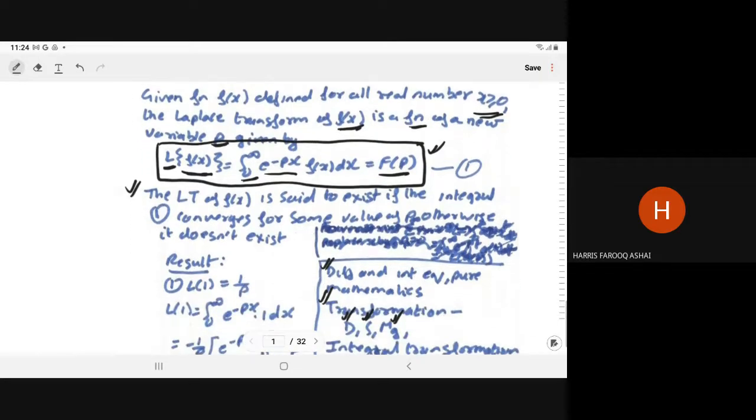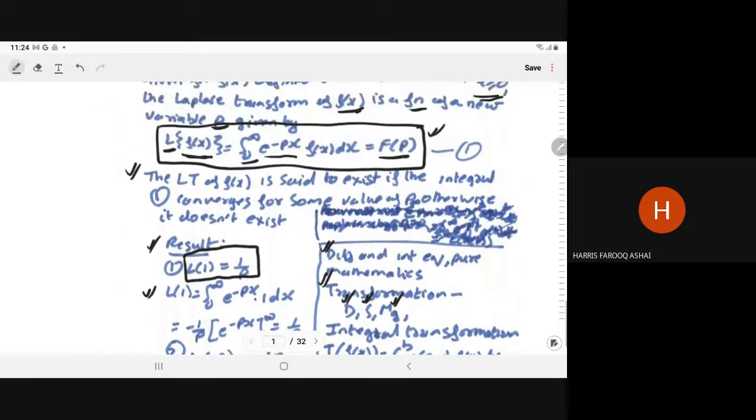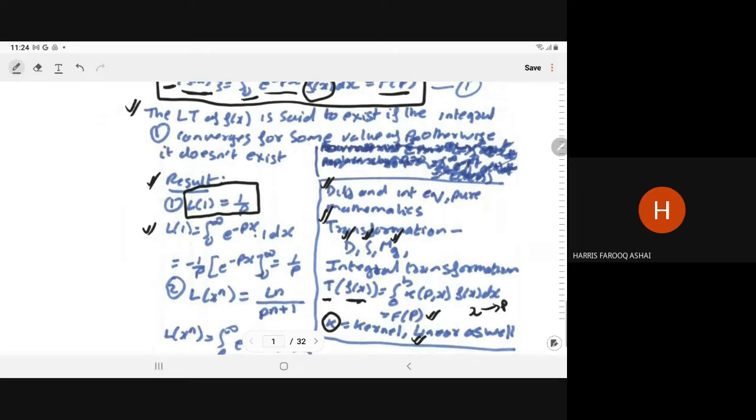Let us start with an easy function, then we go to the application part. The first example: the Laplace of 1 is 1 upon p. So what is the Laplace of 1? By definition, it is the integral from 0 to infinity of e to the power minus px times f(x) dx. Just in place of f(x) you put 1. So it becomes the integral from 0 to infinity of e to the power minus px into 1 into dx.